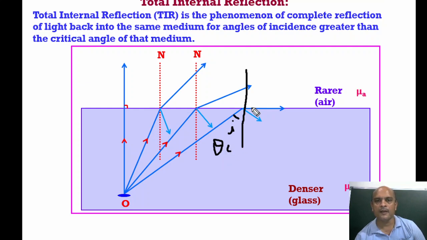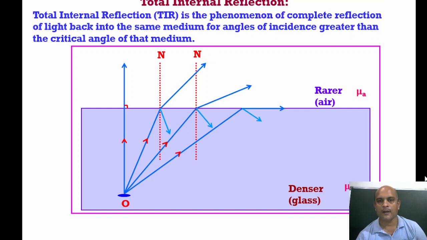It means the angle of incidence at which the angle of refraction is 90 degrees is called the critical angle. And beyond the critical angle, if we increase the angle of incidence to more than the critical angle, there is only one chance, to move back in the same medium.